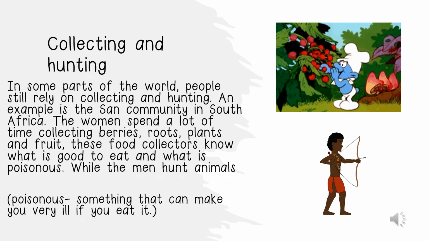The women spend a lot of time collecting berries, roots, plants, and fruit. These food collectors know what is good to eat and what is poisonous. Poisonous is something that can make you very ill or even kill you if you eat it, while the men would go out and hunt animals such as bucks for them to eat.